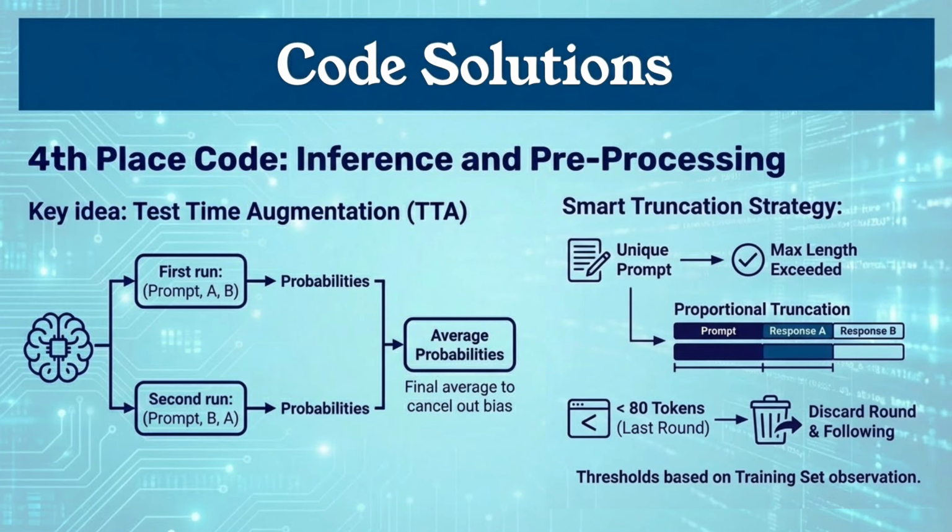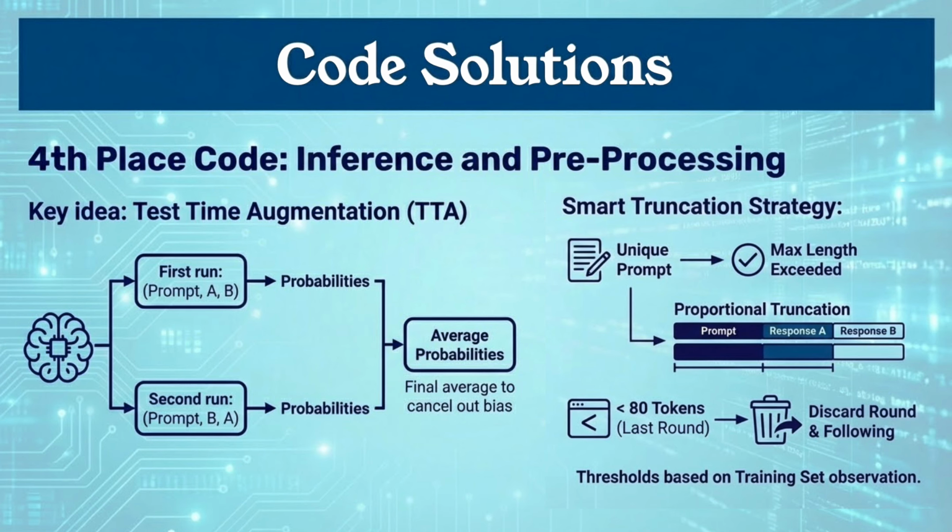They also tackle positional bias. LLMs often prefer the first response they see. To fix this, they use test time augmentation, TTA. Basically, they run inference twice, once normally and the other one with the responses swapped, then average the probabilities.